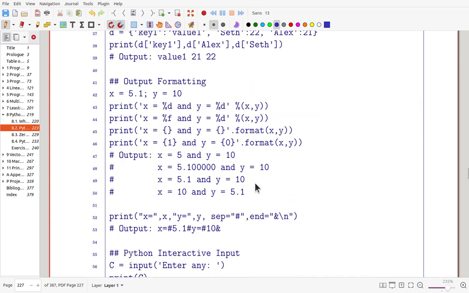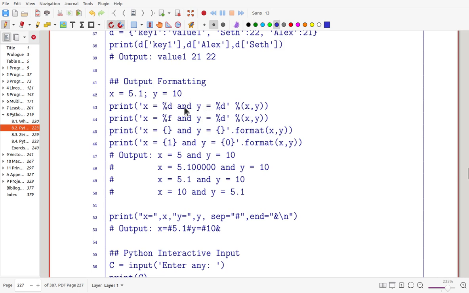For Python, the print output format is quite flexible. You can use one of these. Here D means integer, and that is also an integer. The output originally starts with x as a floating point number and y as an integer.